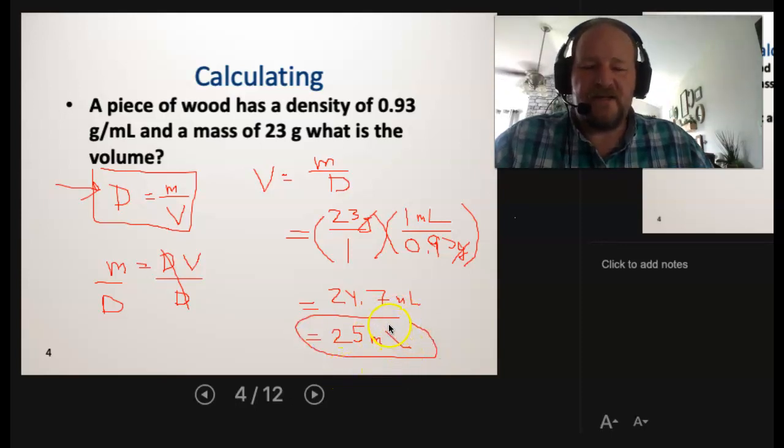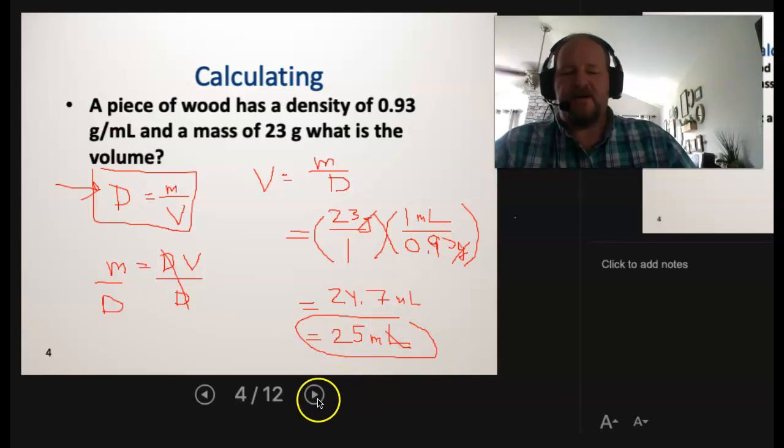That is a really ugly L. There we go, it's a little bit better.